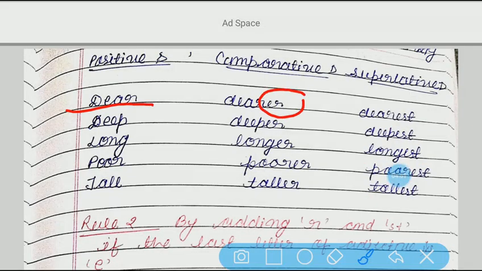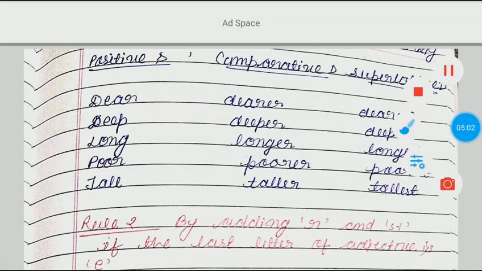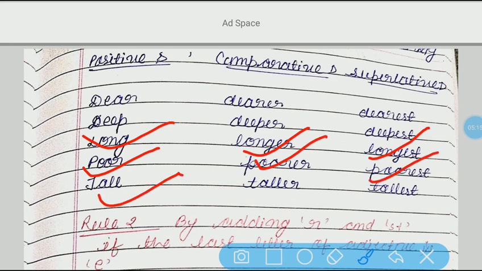So it will become what? Dearer. So it is comparative degree. Now we have added EST. So dearest. So dearest is what? Superlative degree. Similarly, deep, deeper, deepest. Long, longer, longest. Poor, poorer, poorest. Tall, taller, tallest. You can see here.